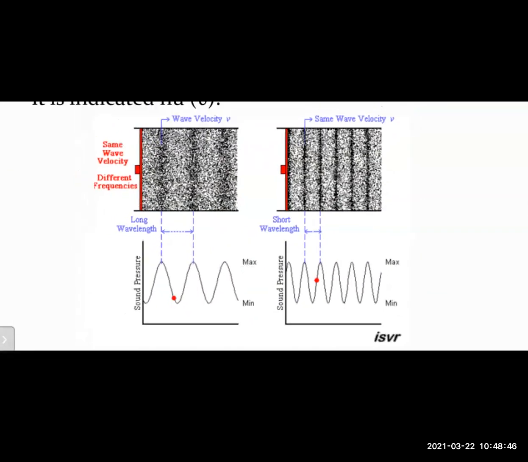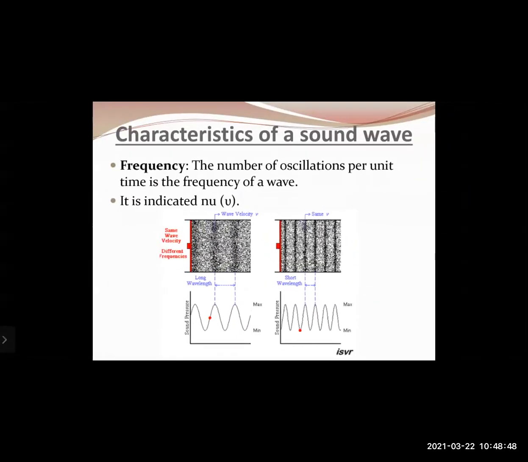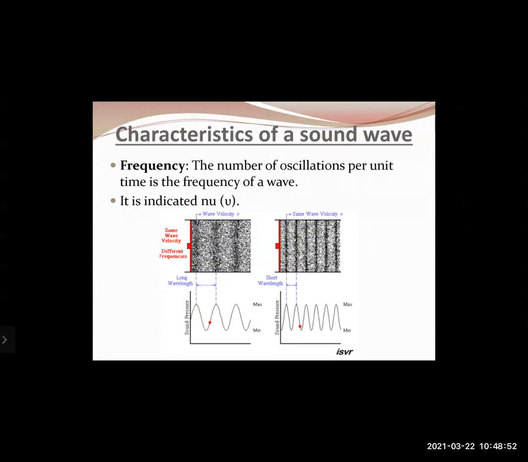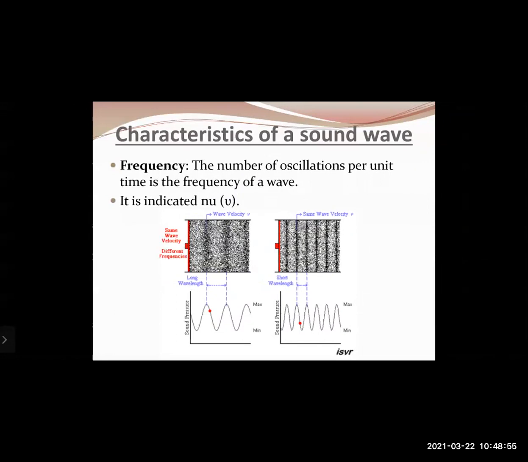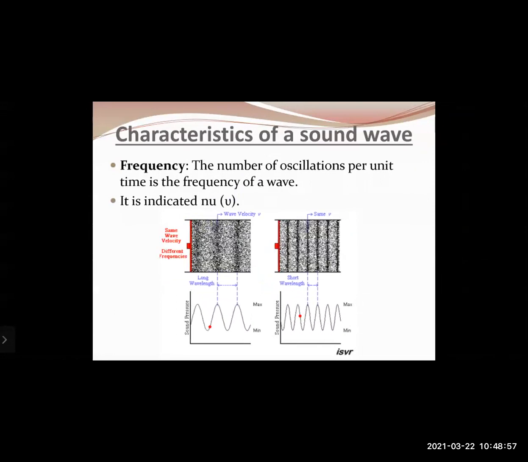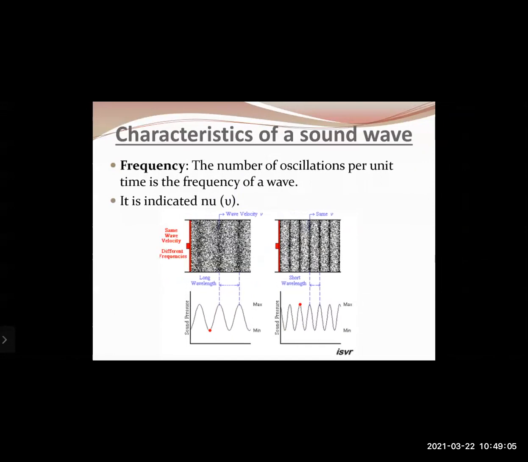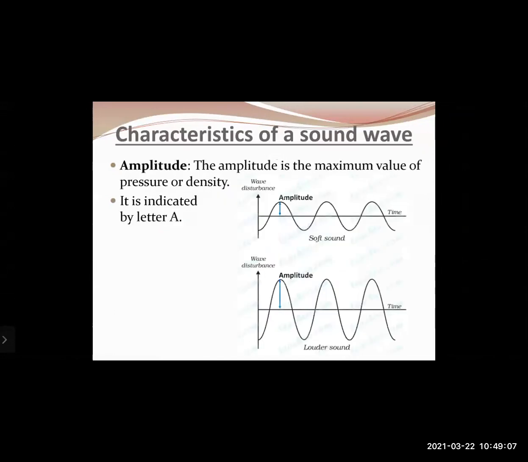So here you can understand the relation between frequency and wavelength. If the wavelength of a wave is long, it means it has a lower frequency. Whereas if the wavelength of a wave is short, it will have a higher frequency, provided both the waves move with the same velocity. Okay, then the next characteristic of a wave is amplitude.